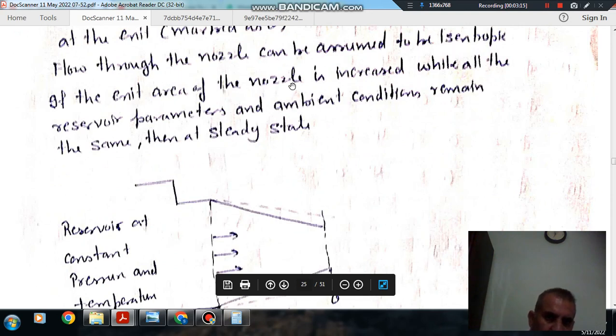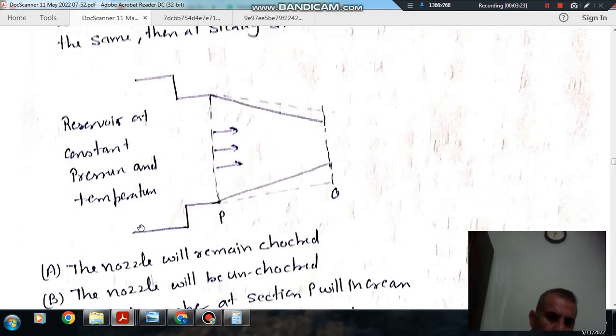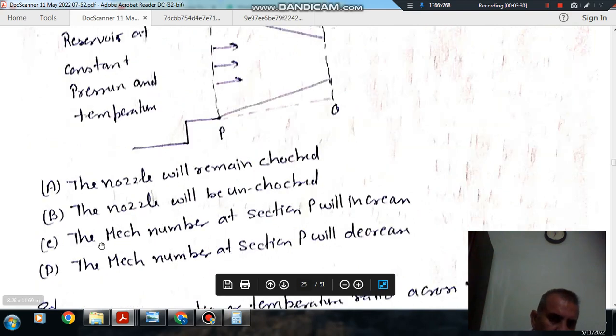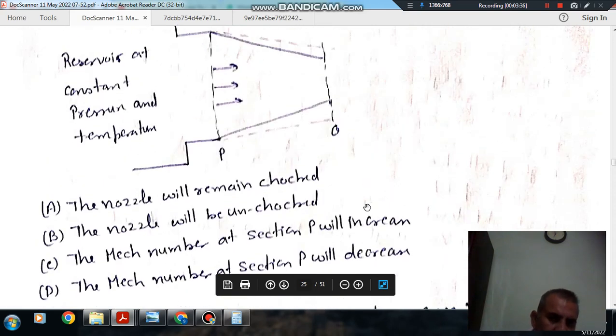If the exit area of the nozzle is increased while all the reservoir parameters and ambient conditions remain the same, then at steady state: option A, the nozzle will remain choked; option B, the nozzle will be unchoked; option C, Mach number at section P will increase; option D, the Mach number at section P will decrease.